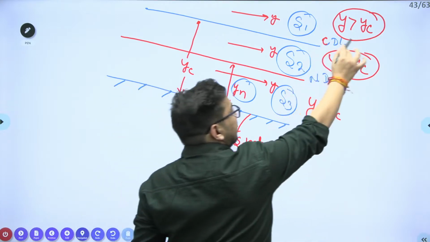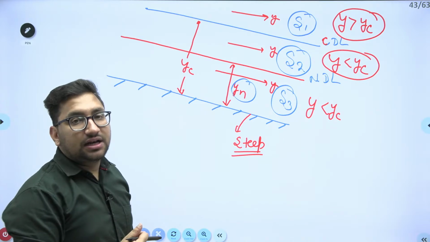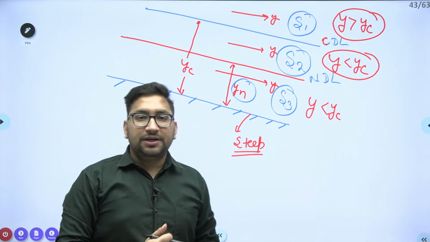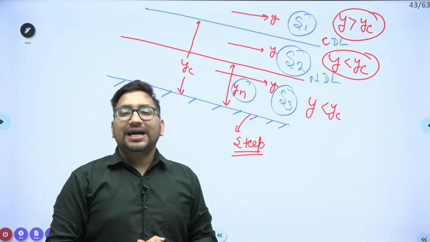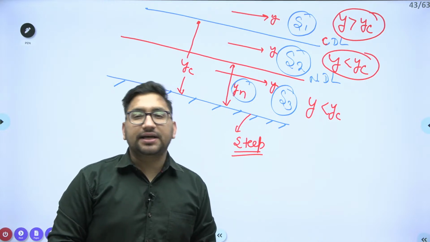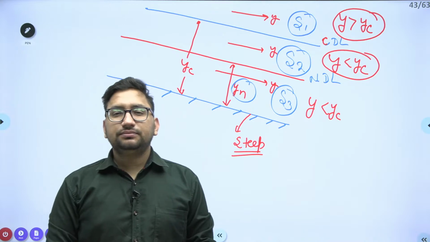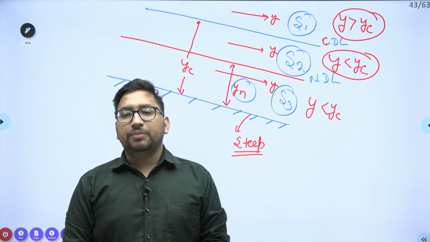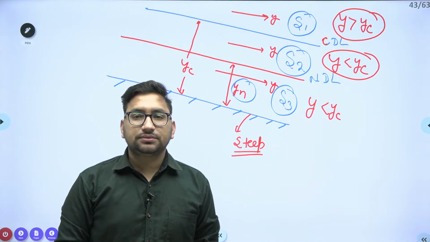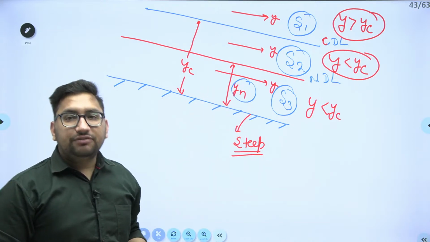If y is greater than y critical, what can we say? Will it be a supercritical or subcritical case? Prashant, can you tell me? We have seen that if the depth of flow is greater than the critical depth, it will be subcritical, right?